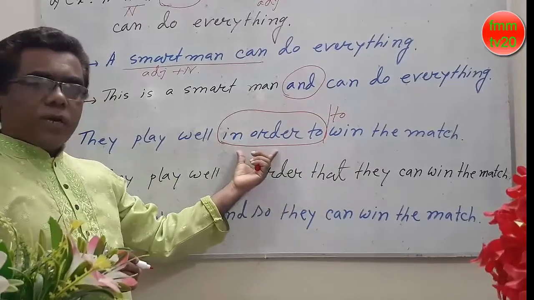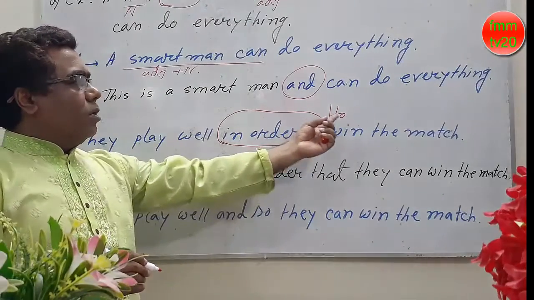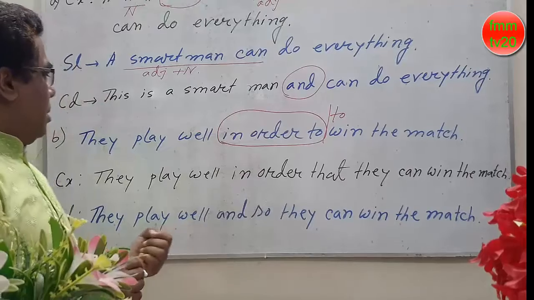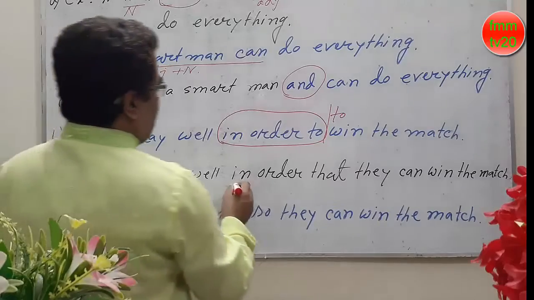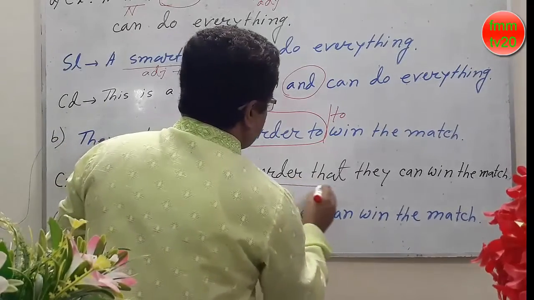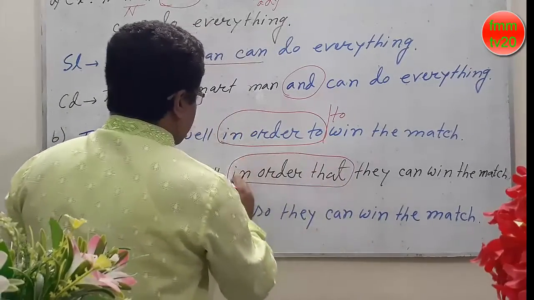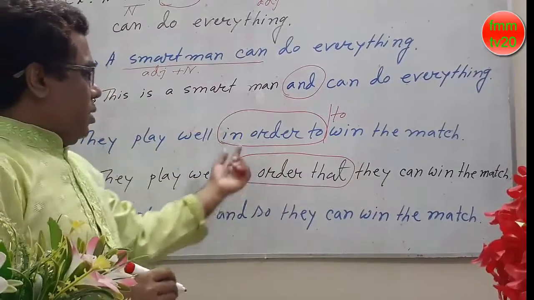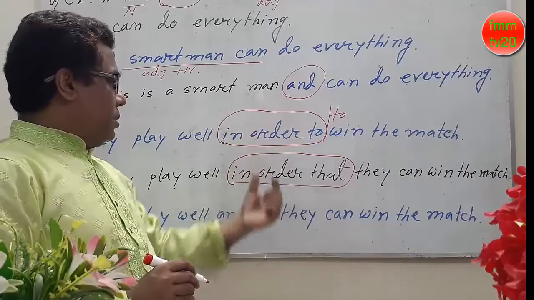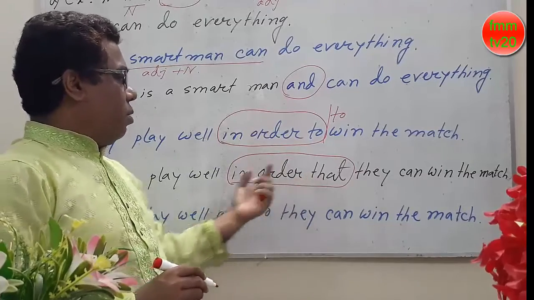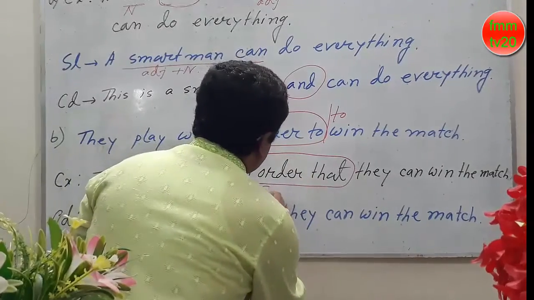In order to is a phrase and only to is a preposition. So to make the complex sentence, they play well in order that. In order to or to instead of that, and in order that or so that.